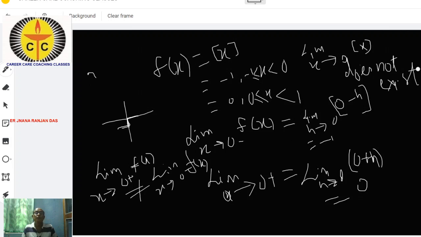So you know how to find out the limit of a function. The function may be of any type. In more classes we'll take various typical functions, and I'll show you how to find the limit. This is one method of finding the limit of a function. Another important method, I have not told you yet.